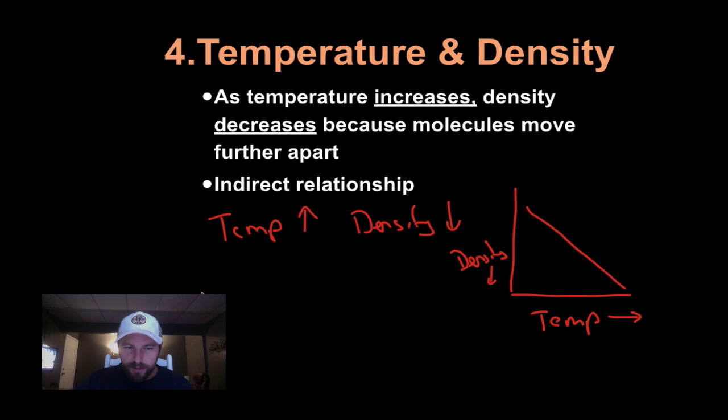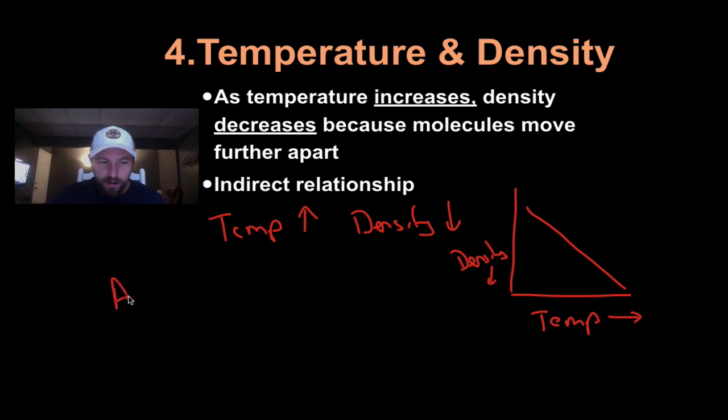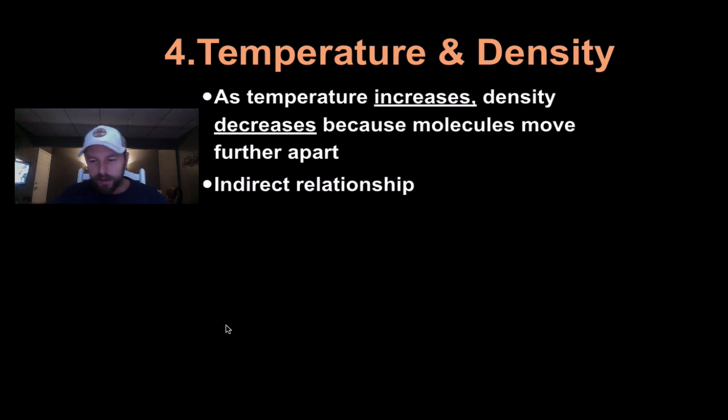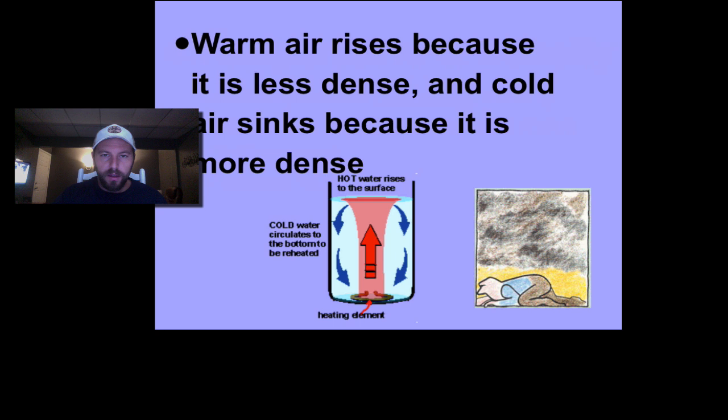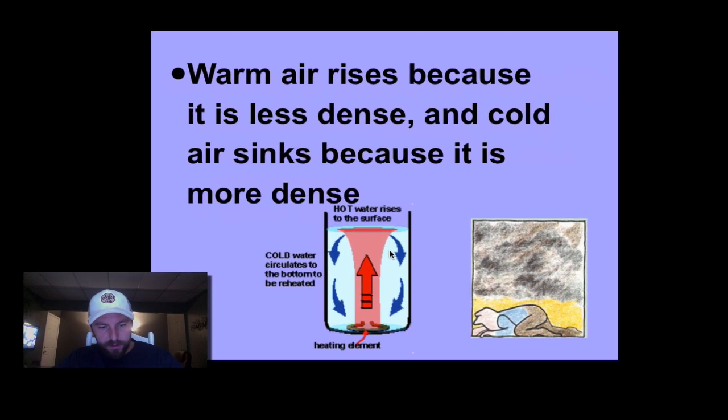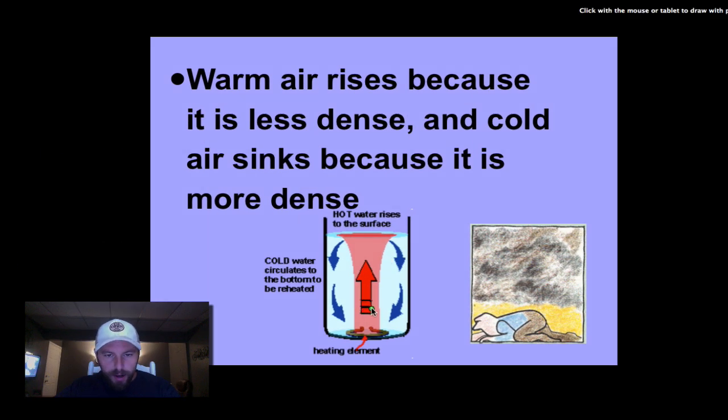What this is saying basically, as we take air and increase the temp, the density of that air will decrease. Okay, we'll talk about that again right here. So what ends up happening is that warm air will rise to the surface or go up.